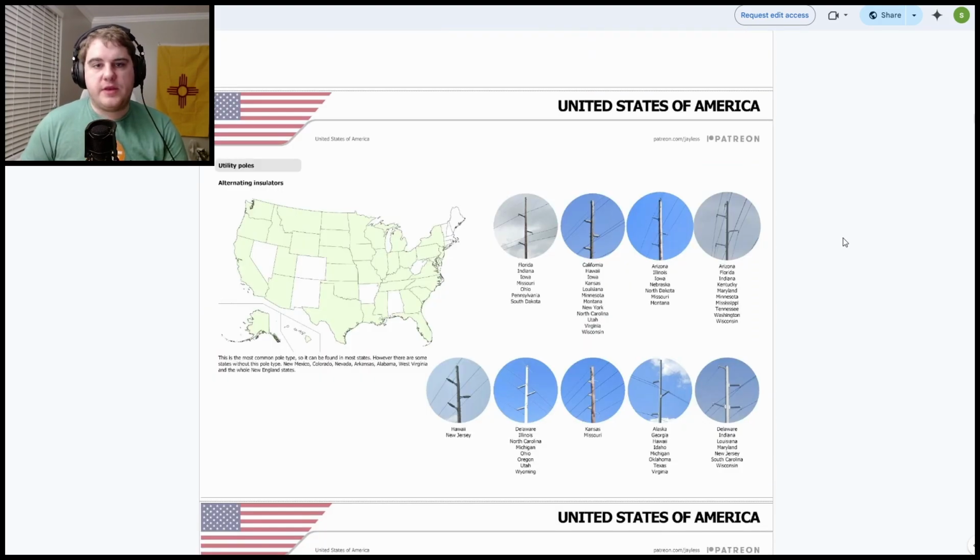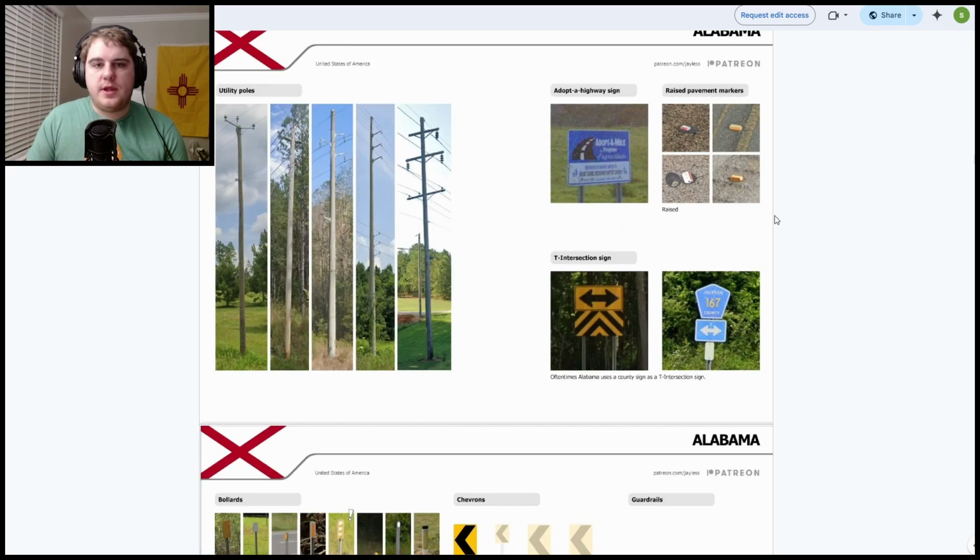Something that I did not mention in this guide is power poles, just because there are really no unique power poles. There are maybe a couple, but compared to Canada, where sometimes you see the same power pole type for a whole given province, you basically don't get that in the US. However, this guide does go through them. So for example, this type of power pole you'll see in these 7 states, this one you'll see in these states, and so on. It does eventually go on into a breakdown of each state.